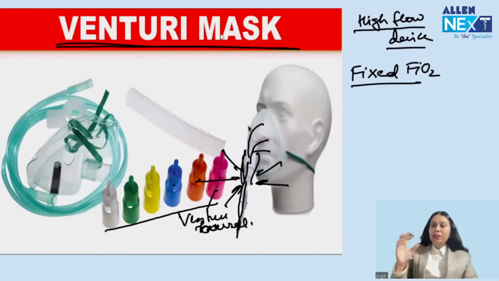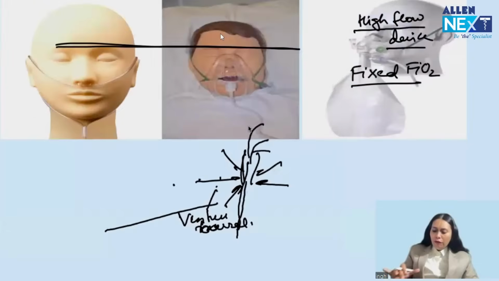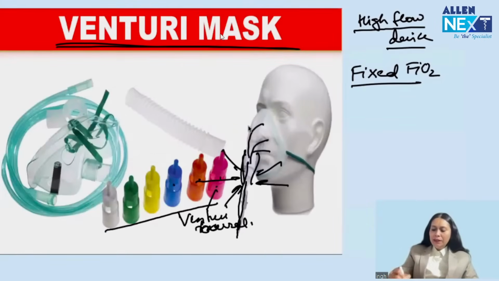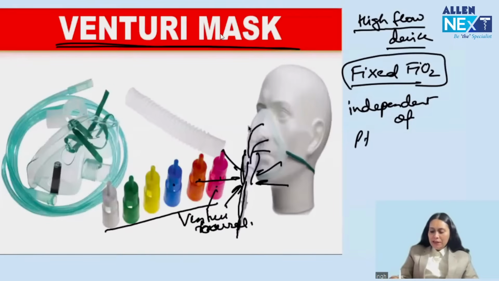High flow, fixed FiO2 devices. Low flow devices, their FiO2 depends upon the breathing pattern of the patient. They do not give fixed FiO2; it is variable. High flow devices give fixed FiO2, independent of the patient's breathing pattern.